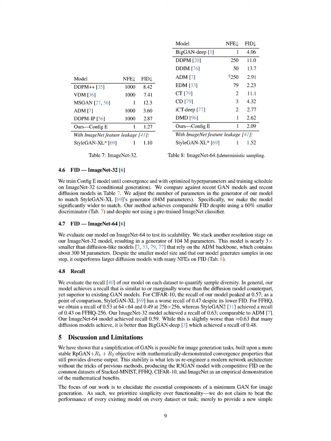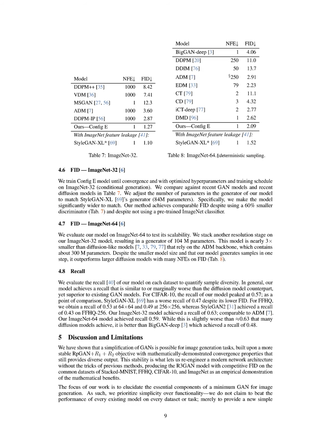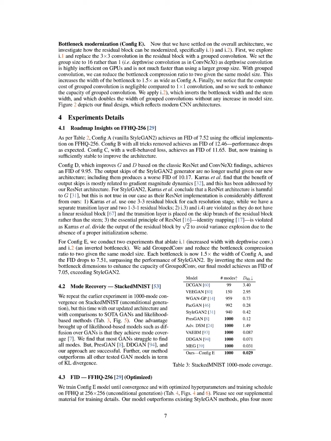To validate our proposed method, we conducted experiments using several datasets, including StackedMNIST, FFHQ, CIFAR10, and ImageNet. We specifically measured the Fréchet inception distance, FID, as a primary metric to evaluate the quality of generated images, with lower FID values indicating better performance. For instance, our R3GAN model achieved an FID of 7.05 on the FFHQ 256 dataset, surpassing the performance of StyleGAN2, which demonstrates the effectiveness of our approach.